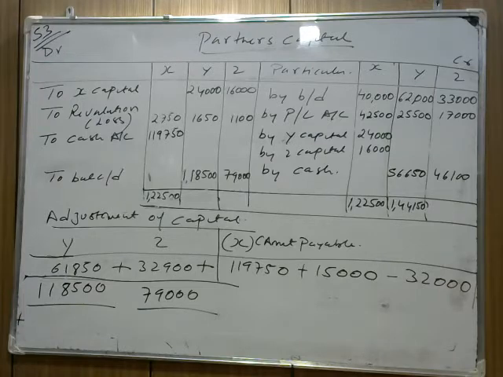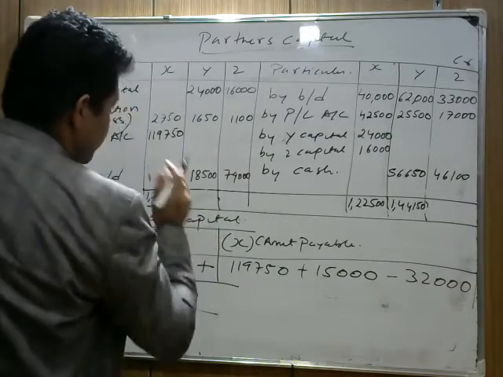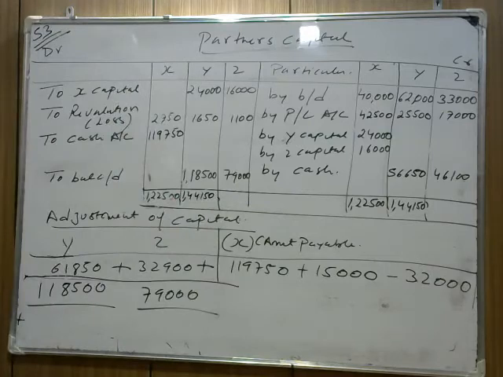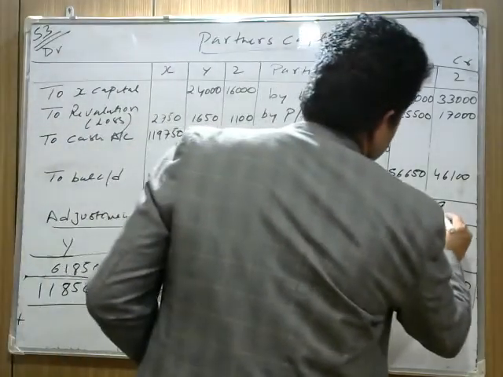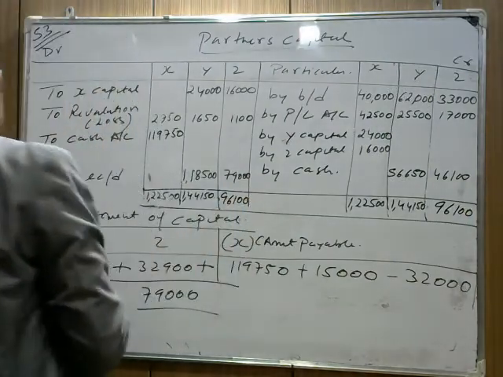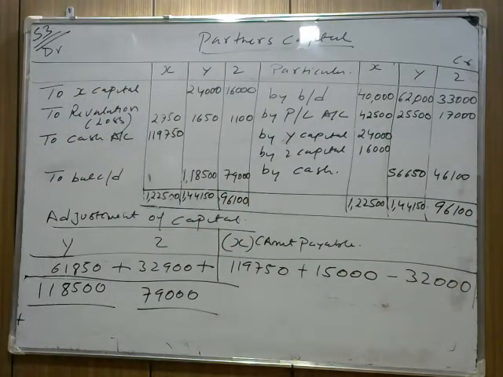This is 11,850. Okay, this is coming 1,44,150. Now similarly, find for Jet. It's 50,000 plus 46,100, that is 96,100. Now this part is clear. The adjustment part is clear to everyone. We need to check again. Minus 16,700. Okay, 17,000. So I hope this part is clear to everyone.